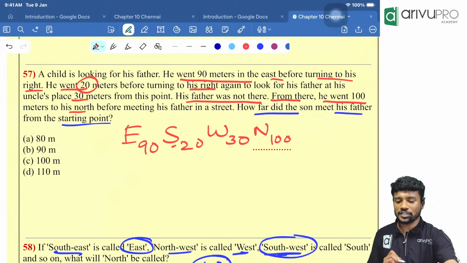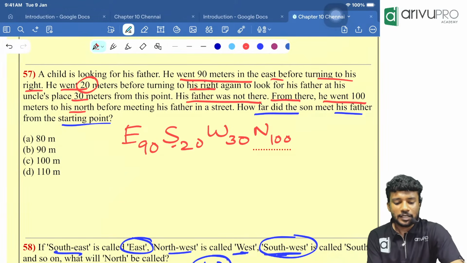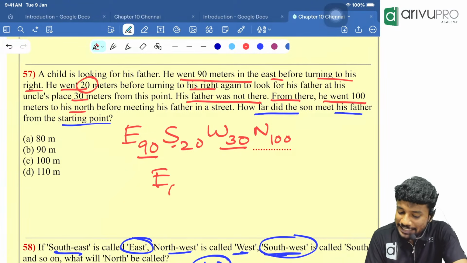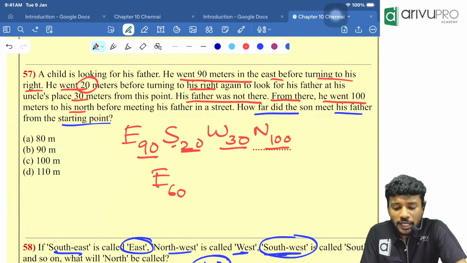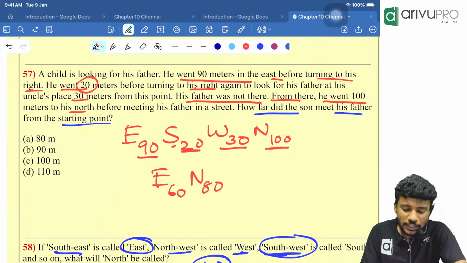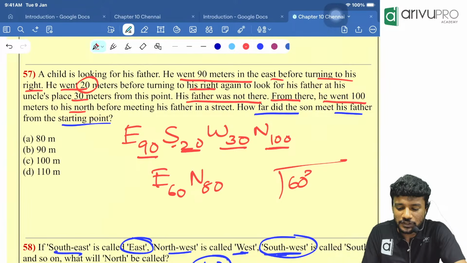Now tell me which are opposite, which are direct. East 90 and west 30 will become what? East 60. South 20 and north 100 will become what? North 80. Now tell me what is the distance? Root of 60 square plus 80 square. How much is it?